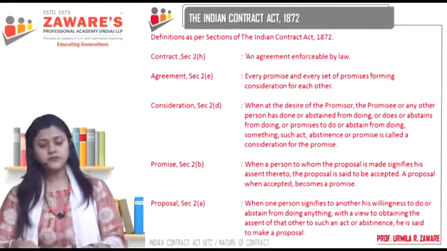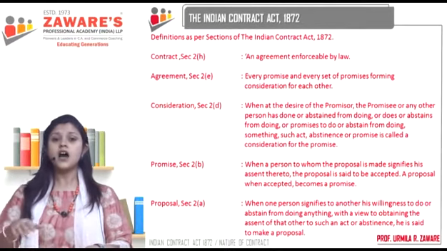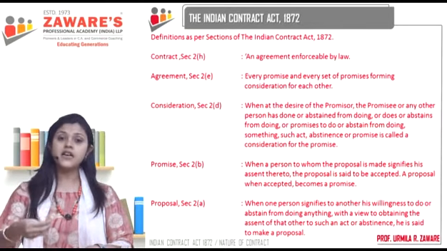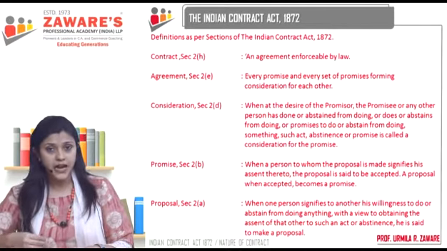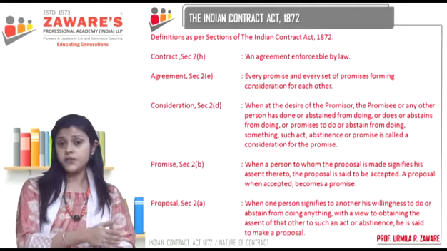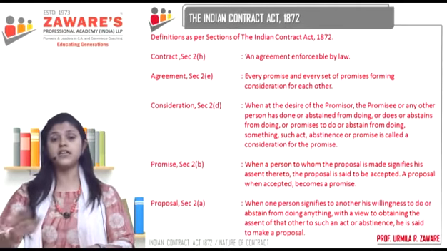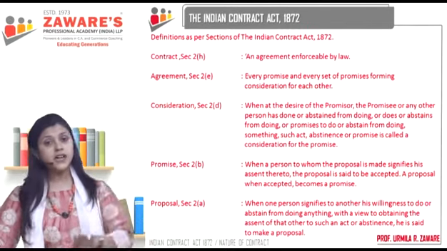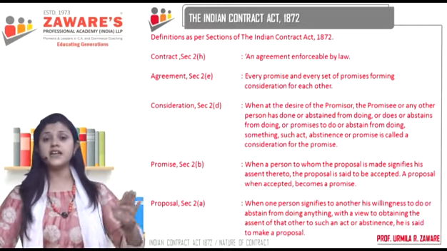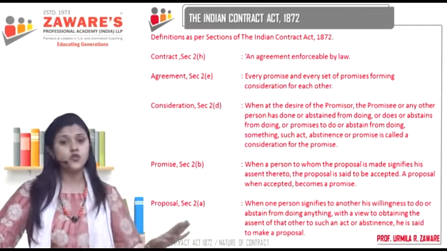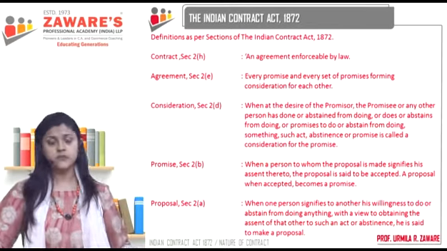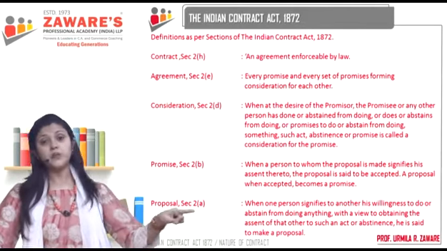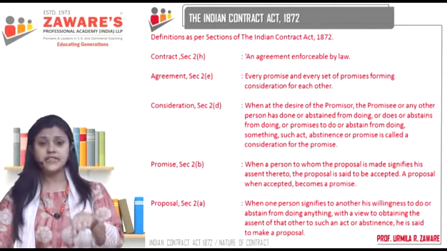Like for example, you've heard a number of times how a newcomer in the film industry, the producer makes an offer to the new actor that, see, till our film is complete, you will not act in any other films. Till this film is made and released, till that time, you will not enter into any other acting contract with any other studio or any other producer. Now, is this also an offer? This is an offer not to do something. But is it still an offer? A valid offer? Legal offer?